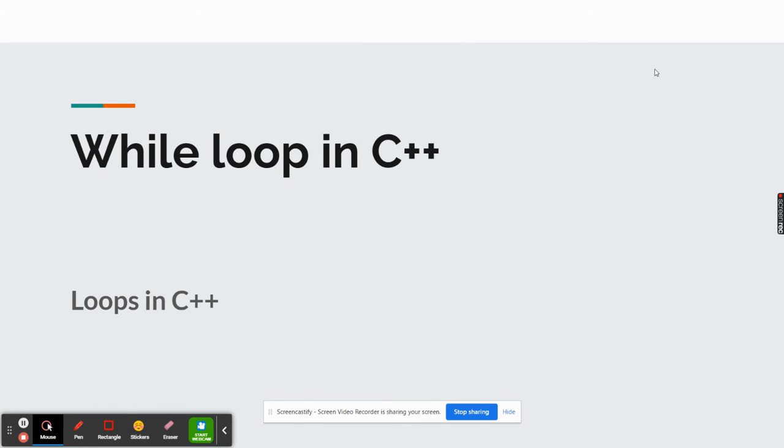Hello guys, in this video we are going to look at the concept and syntax of while loop in C++.